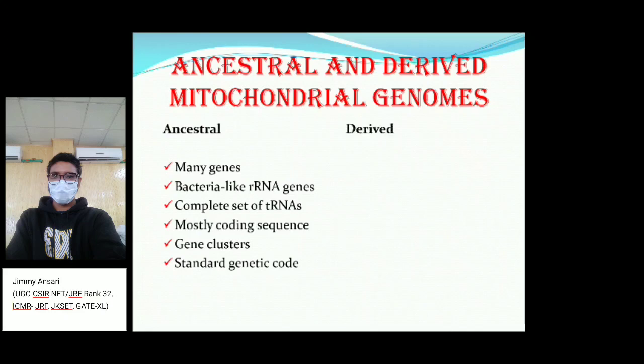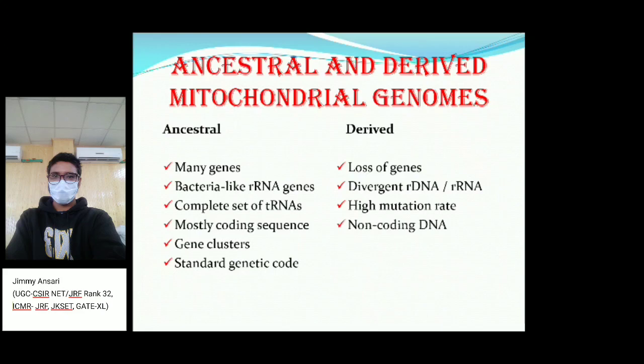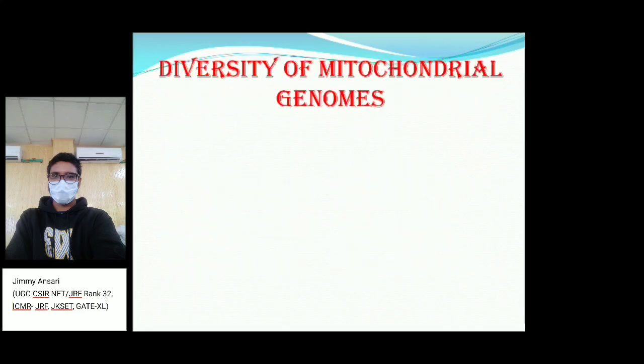But later on, after the endosymbiotic event, when it became an organelle of the eukaryotic cell, loss of genes happened, along with divergence of RNA and ribosomal DNA. A high mutation rate occurred, and non-coding DNA was absent. Biased codon usage also happened there. The genetic code changed from standard to non-standard. So, diversity of mitochondrial genome.